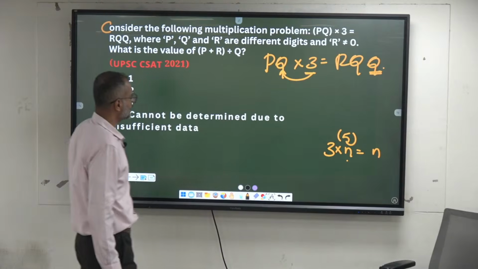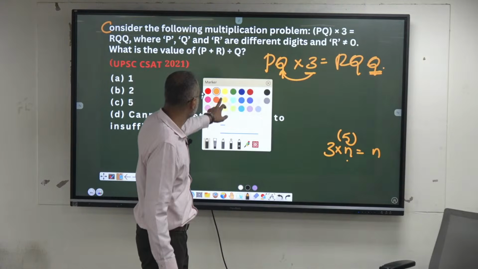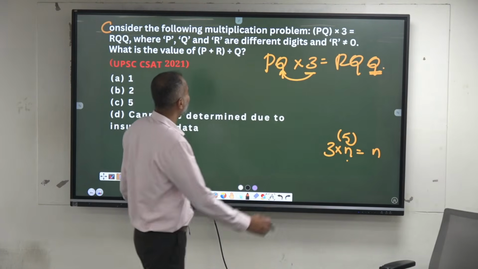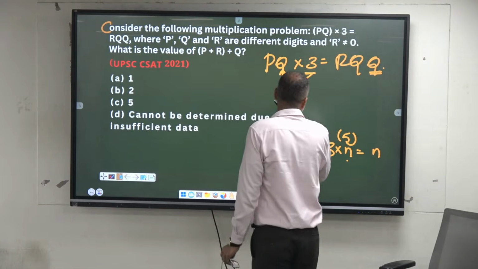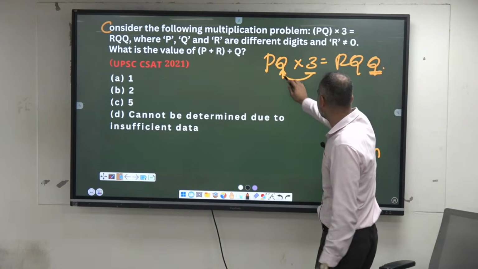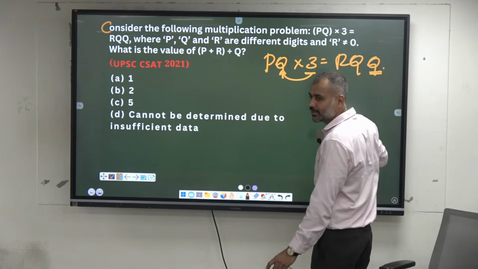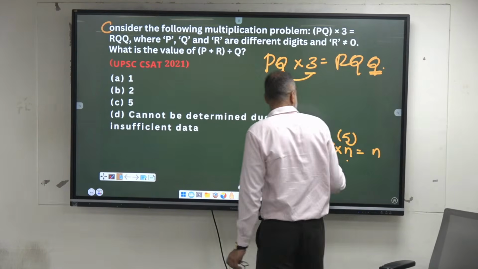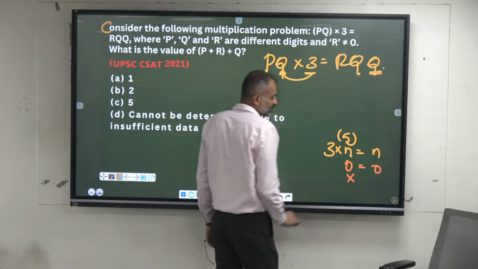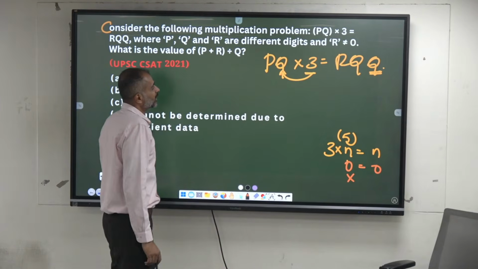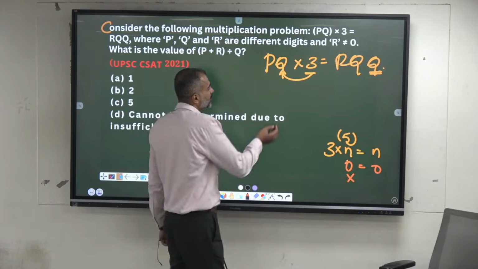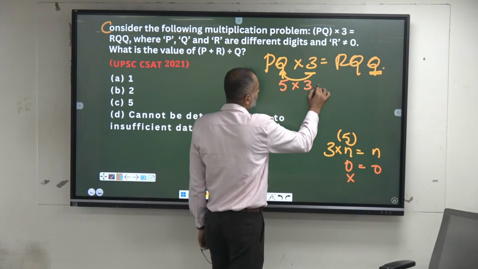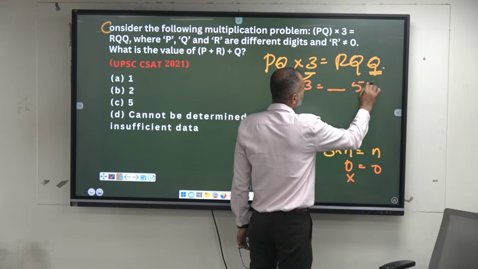You can check the other things here now. R is not equal to 0. 0 is possible, only 0 0. 10 into 3, 20 into 3, not possible, right? In this case you could say 0 also, but 0 is not possible according to the given conditions here. So 5 into 3, this is 5, 5.